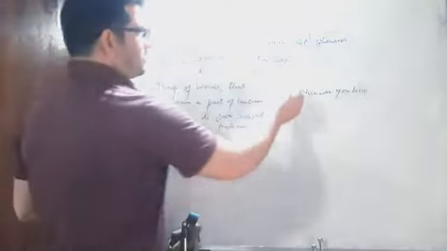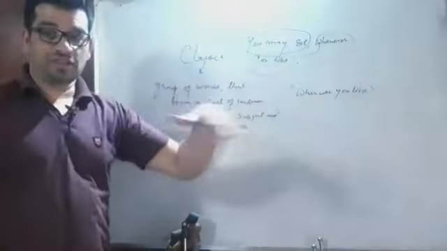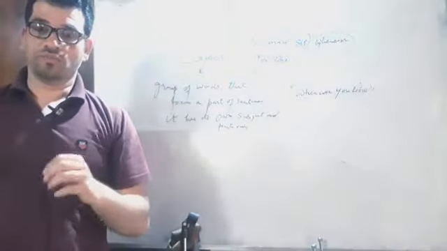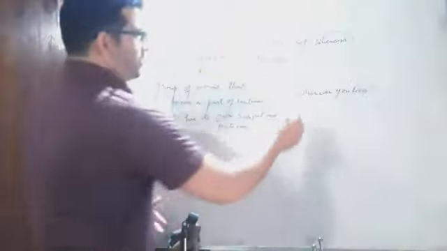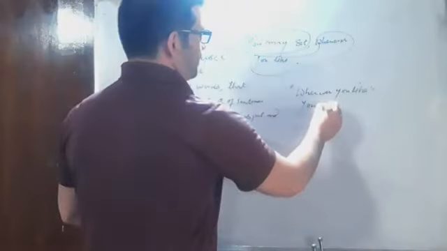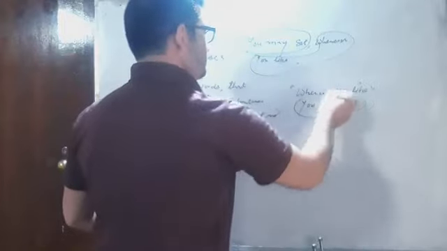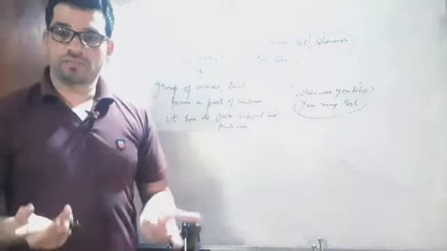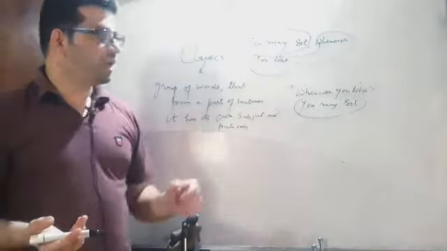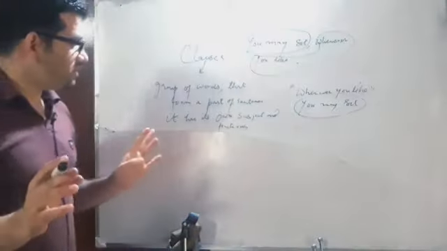Whenever you like doesn't stand alone, while this one, you may sit, can give us full sense and a complete thought. So, whenever you like, you may sit. Here, you may sit is the principal clause, main clause, or we can say independent clause. This one, whenever you like, is a dependent clause or subordinate clause. So the concept is okay.